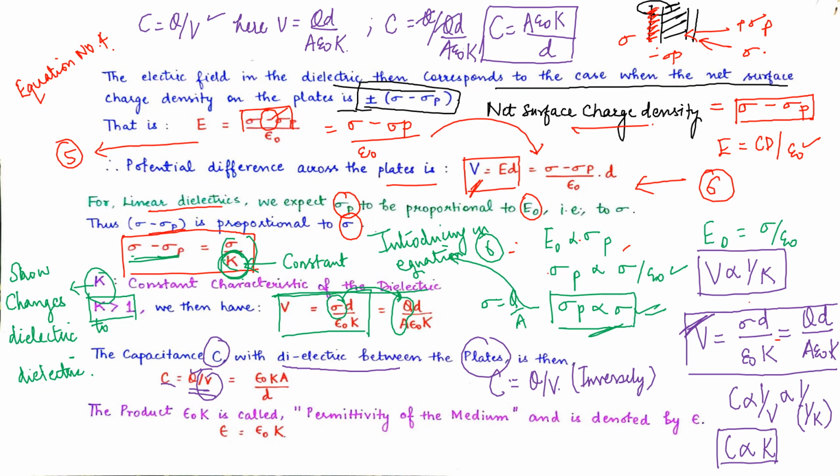Capacitance is inversely proportional to the distance between capacitor plate 1 and plate 2. If that distance is increased, our capacitance will start decreasing. But if the distance is lowered, our capacitance will start to increase.